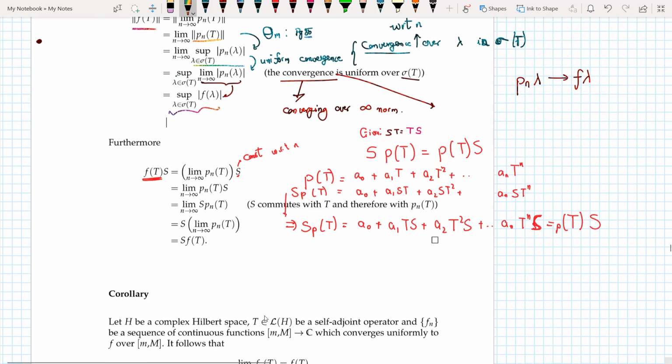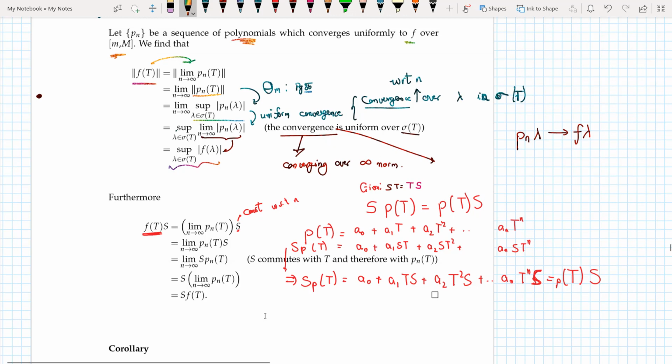Now, the second thing that I would like to show is that, given ST equals TS, I first show that S P(T) equals P(T) S. If P(T) is any polynomial given like this, I take an operator S and multiply it, and it looks like this. Now I know that ST equals TS, so I swap it and it looks like this. So this is what we are doing: we are taking f(T) S. Instead of f(T), I substitute this definition of f(T). It's a constant with respect to n, so I take it inside, and then I swap the order. I take it outside, and the limit of Pn(T) is simply f(T), so I write f(T).